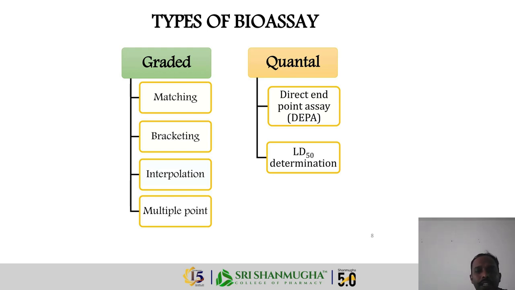And in quantal, we have direct endpoint assay, LD50 determination, etc. So these are the two major categories into which we classify bioassay. Matching, bracketing, interpolation and multiple point fall under graded bioassay, and in quantal bioassay we have direct endpoint assay and LD50 determination.